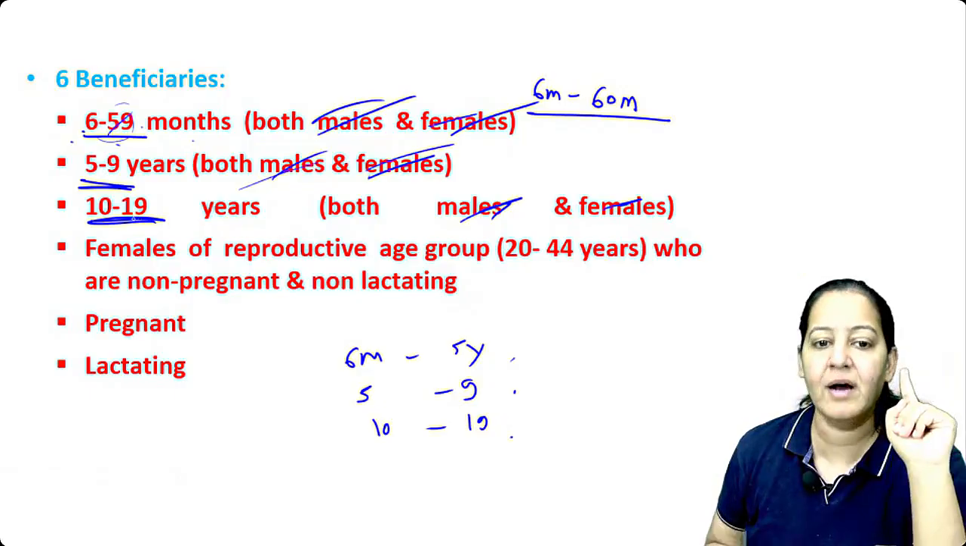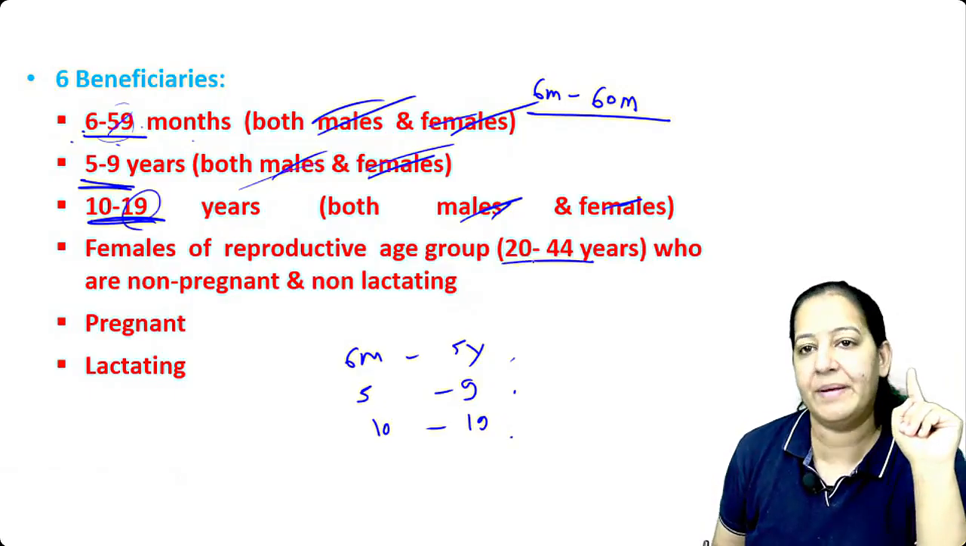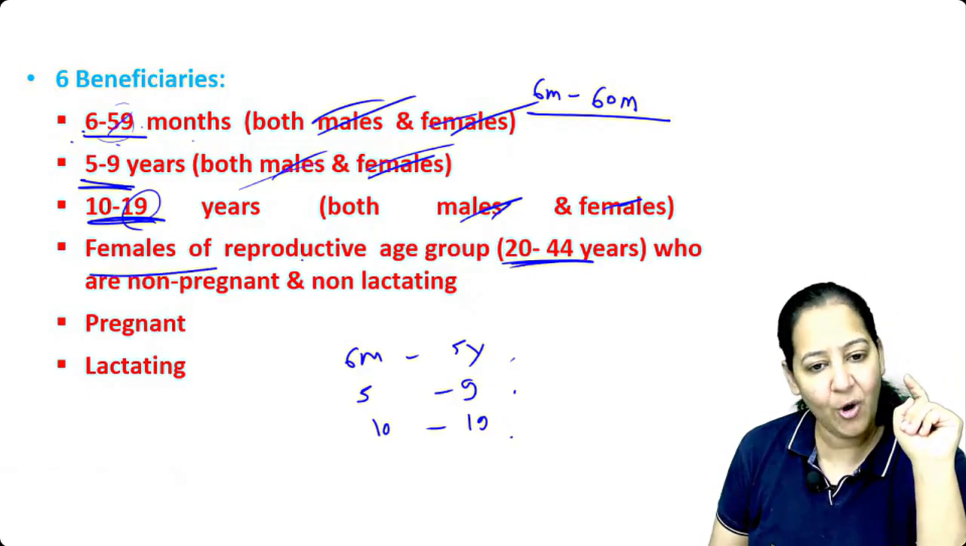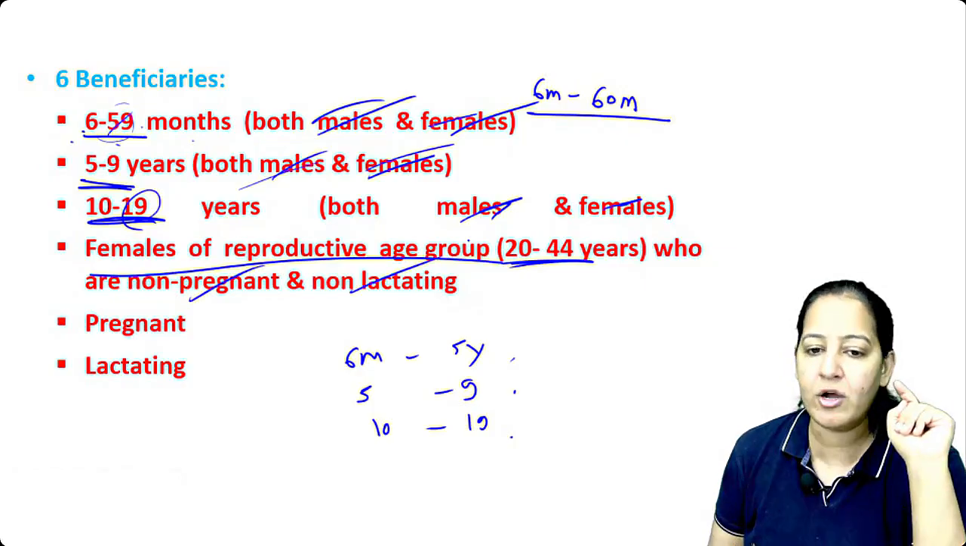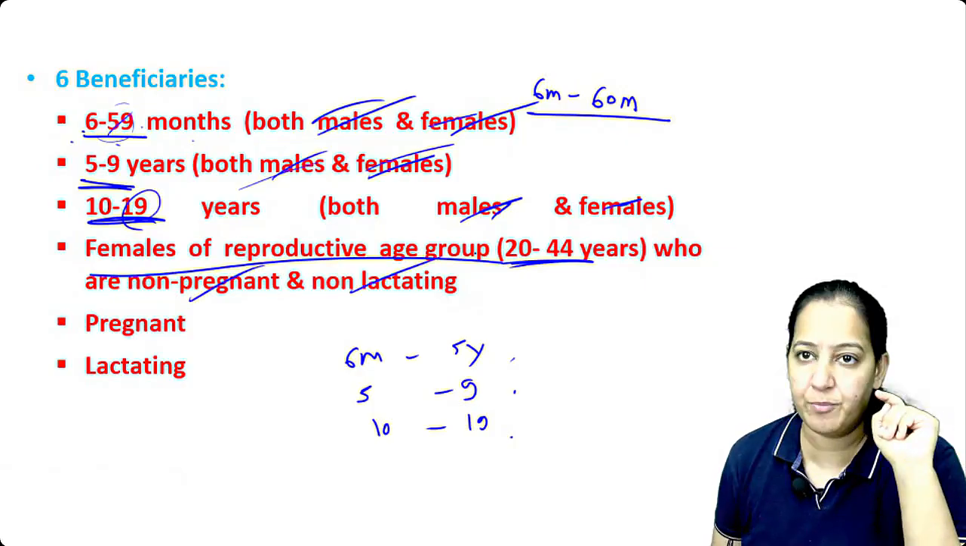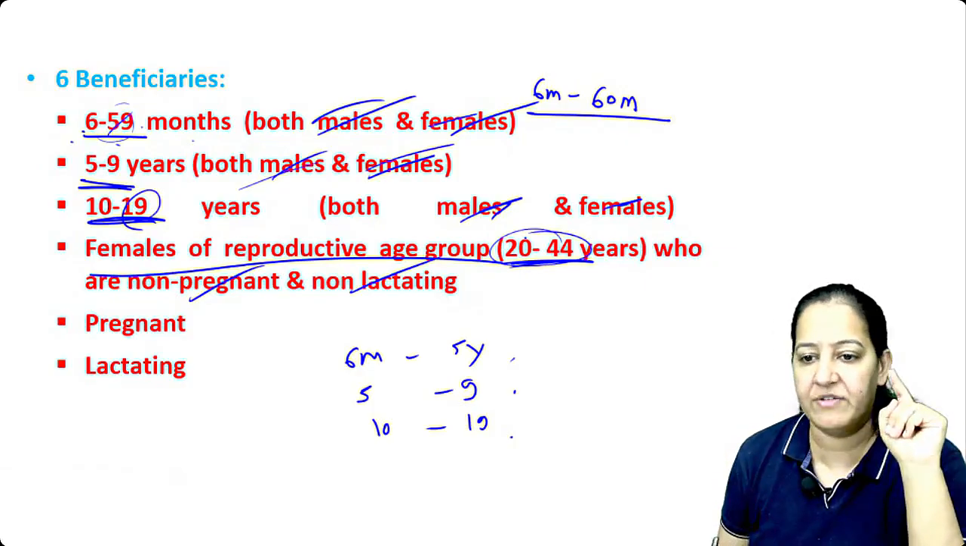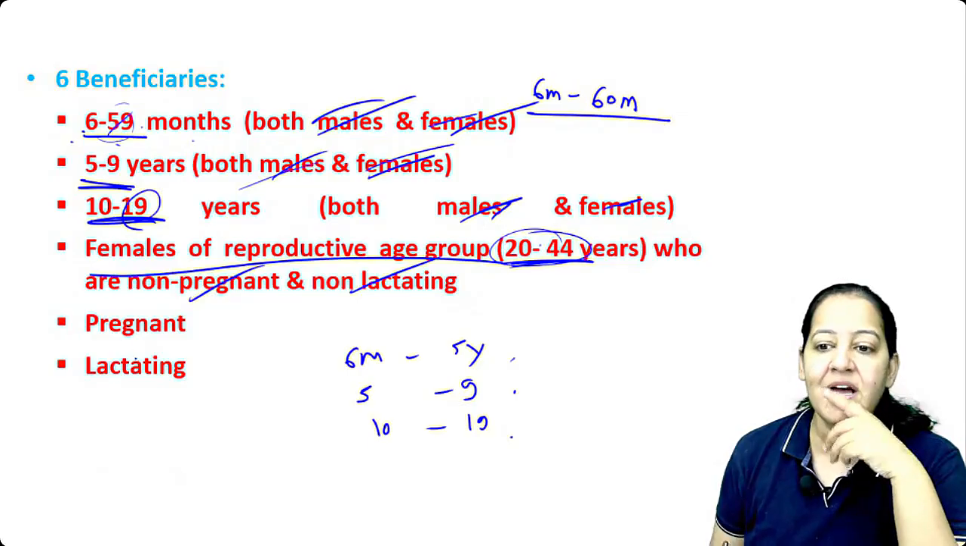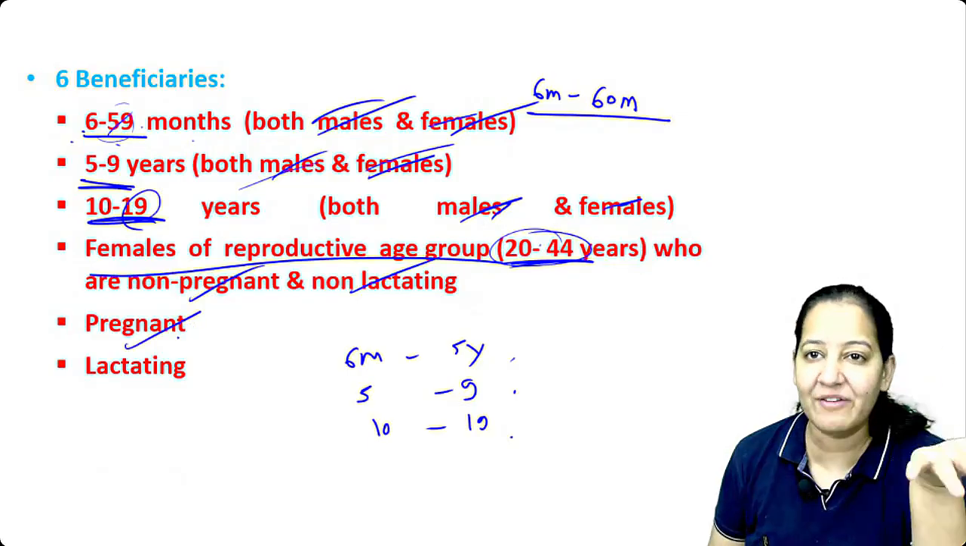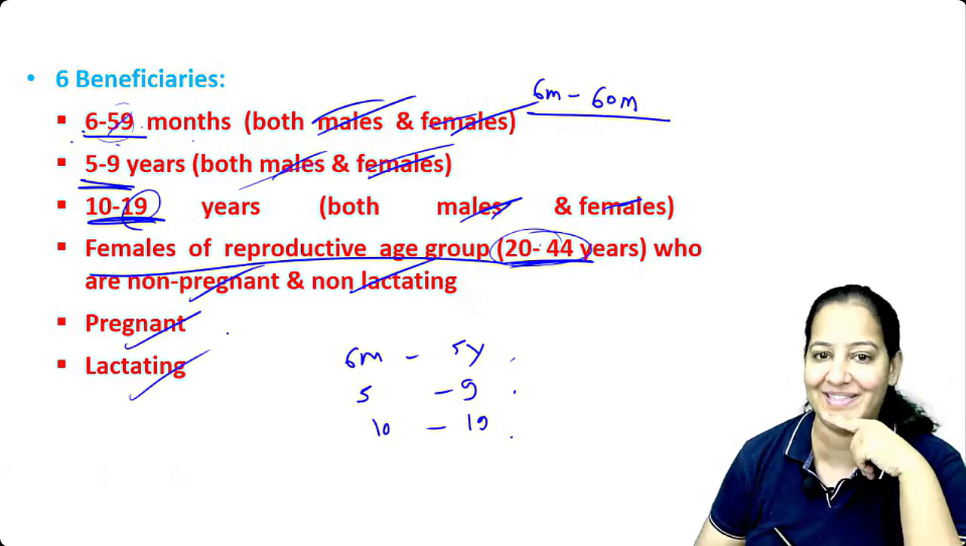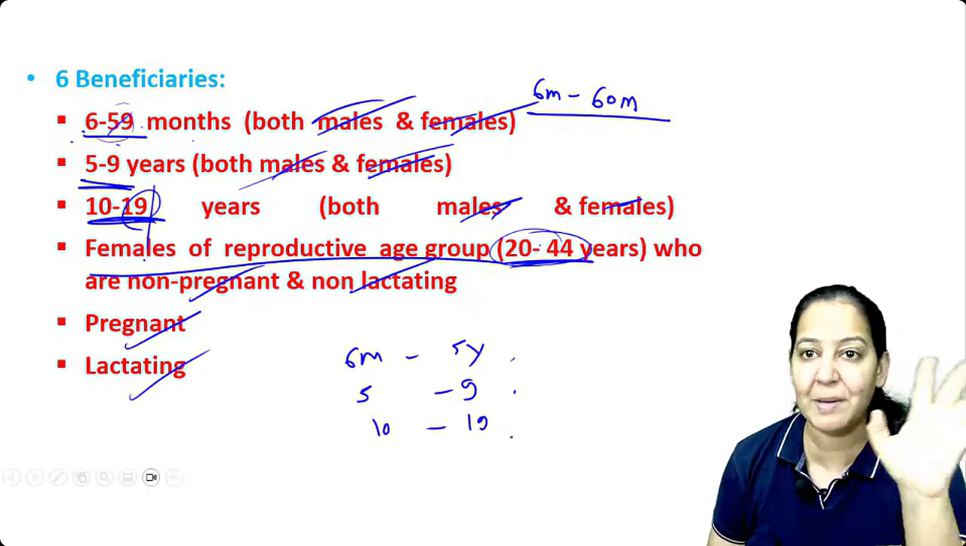After 19, take only females, 20 to 45. Take only females of reproductive age group who are non-pregnant and non-lactating. Don't take males in this group. After that, take pregnant. Of course, pregnancy only in females, not males. And take all lactating. So males are till 19 only. After that we are not taking males.